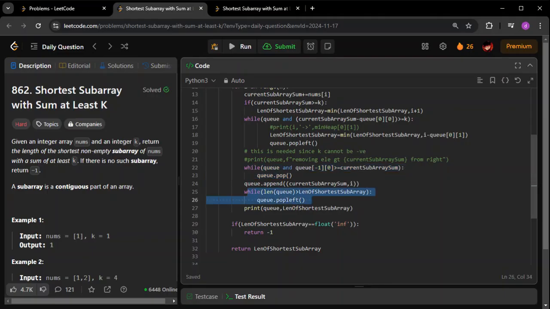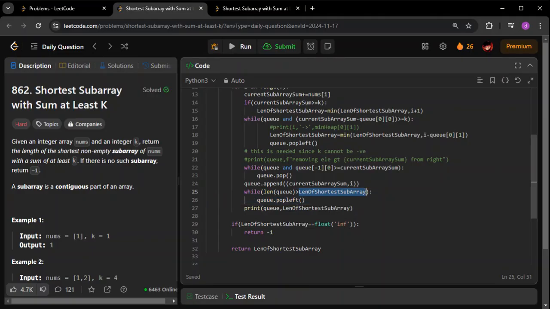Other than that, this is the second optimization. Remember, even LeetCode doesn't have this optimization, so I am giving you something that even LeetCode doesn't have. Please pay attention, it's really going to help you. What this optimization is going to ensure is that once we have an answer, we don't want the elements to be more than this.